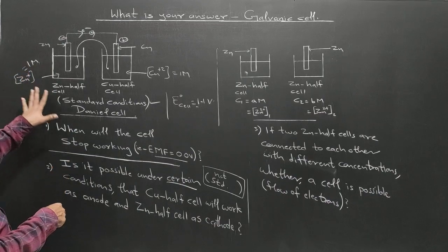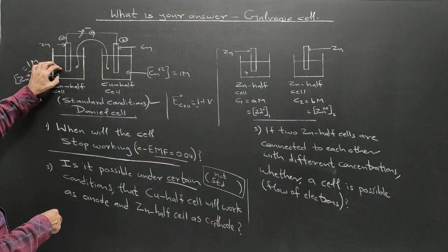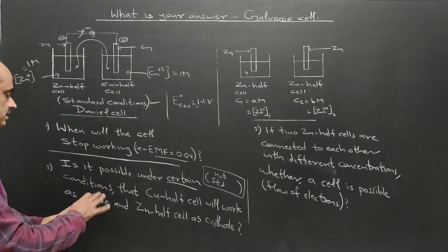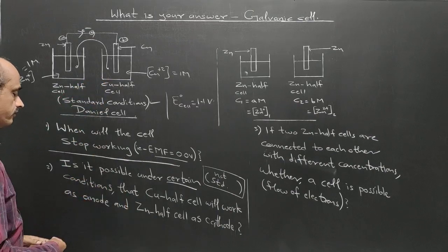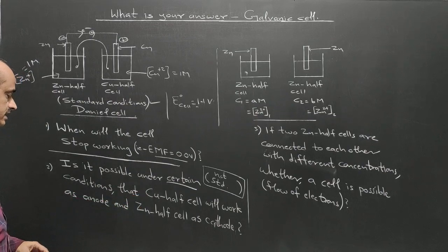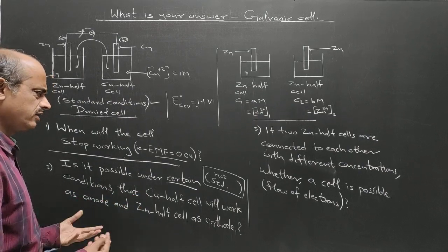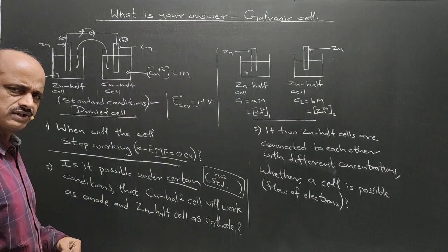In the Daniell cell under standard conditions, the zinc half cell works as anode, the oxidation half cell reaction, and copper works as cathode. Whether the reverse is possible for certain conditions, and if possible, what should be the conditions, you have to answer.